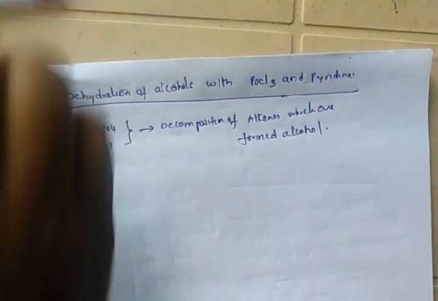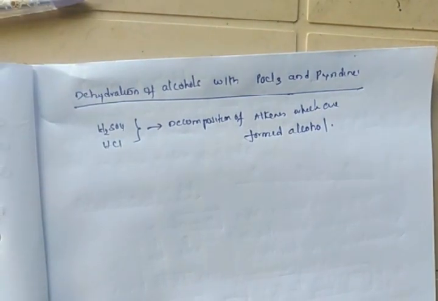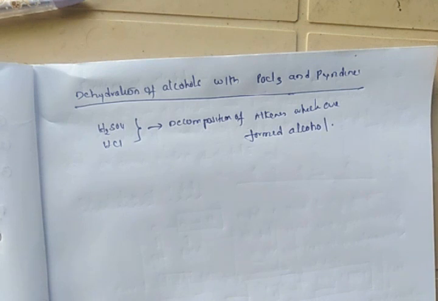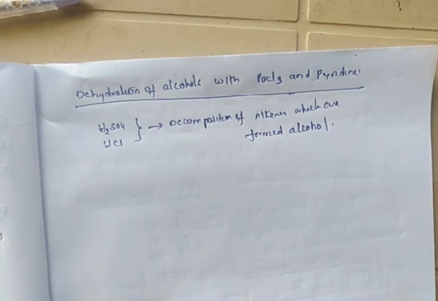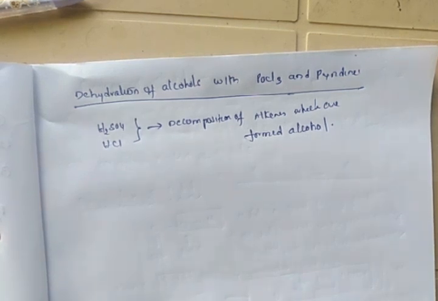So on treatment of alcohol with strong acids we will get alkenes, but these alkenes are again affected by the H2SO4 and HCl, so we will get decomposed alkenes. In order to prevent this decomposition of alkenes, we have to use phosphorus trichloride and pyridine instead of strong acid.